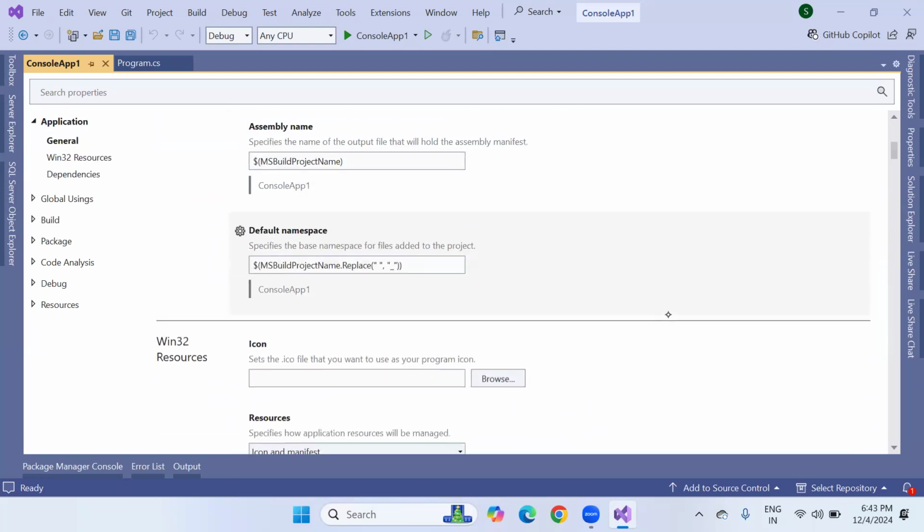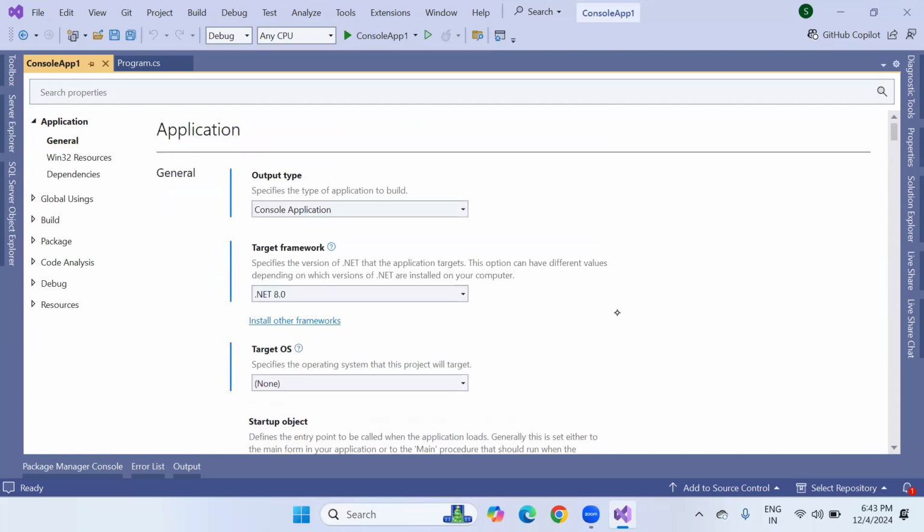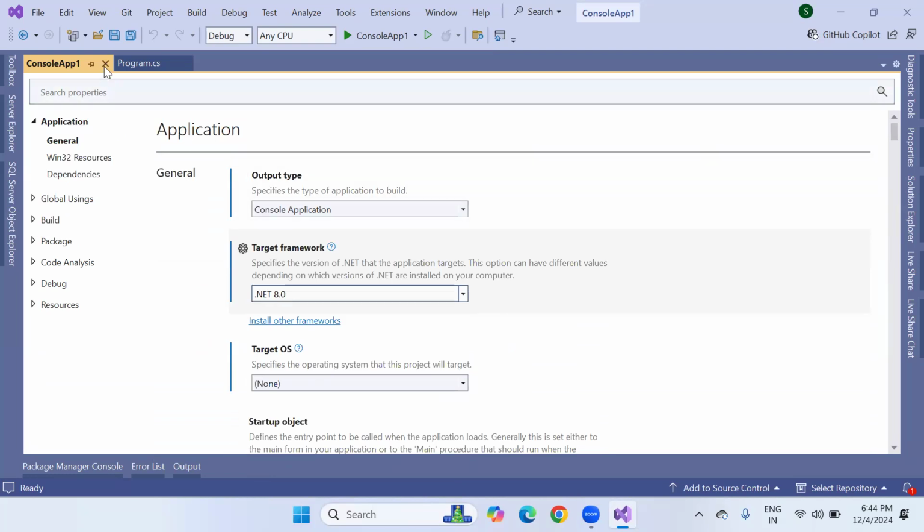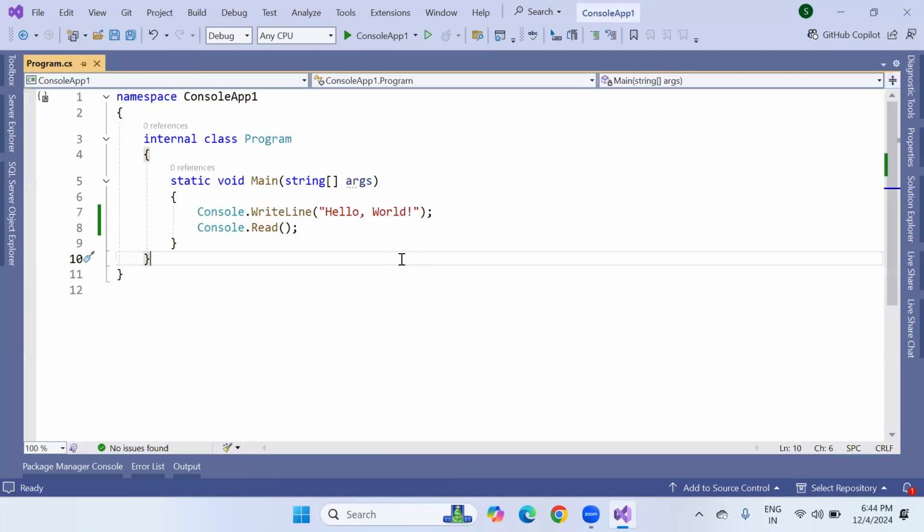But notice that the .NET version is 8.0, the Core version. So many versions are there, but we are using Core 8.0. .NET 8.0 means the Core version only. Fine. This is one program which we have written. But how to add one more class into this?